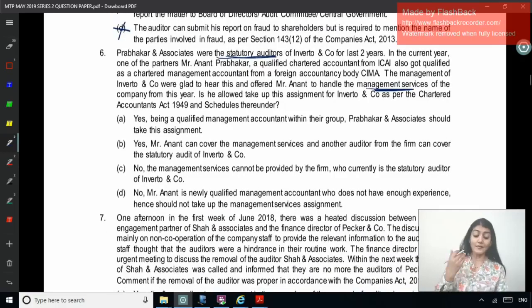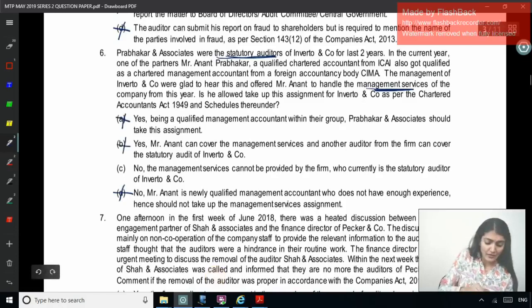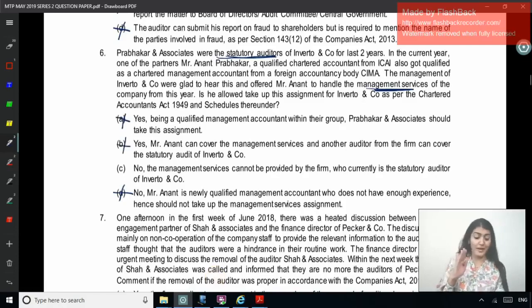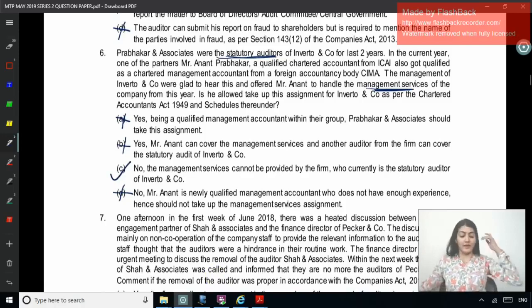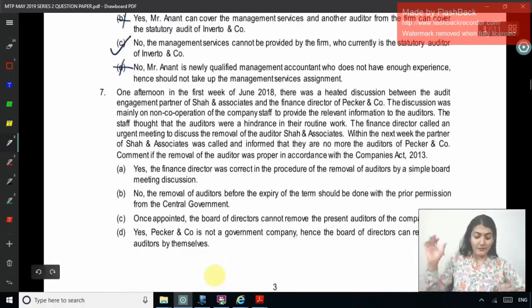No, Anand is a newly qualified management accountant who does not have enough experience and hence should not take up the management service assignment. Can he accept the assignment? No, he cannot accept. Right, so which is the correct answer? C. Okay, right.